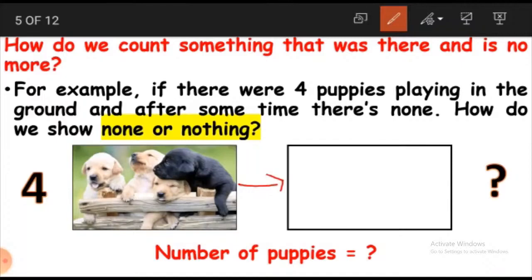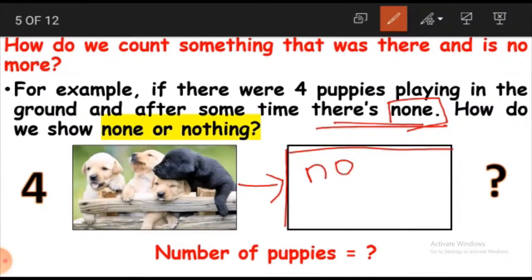What does none mean here? None means no puppies. Can you see any puppies in this image here? No, right? So what happened? Before there were 4 puppies, and after some time there are no puppies here. Now how do we show none or nothing?